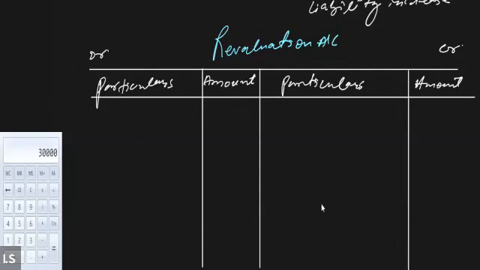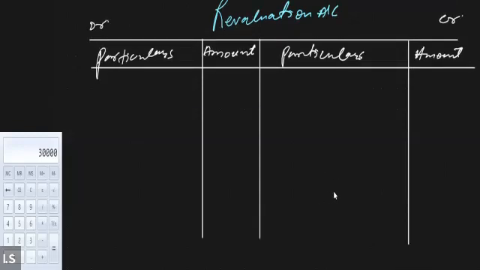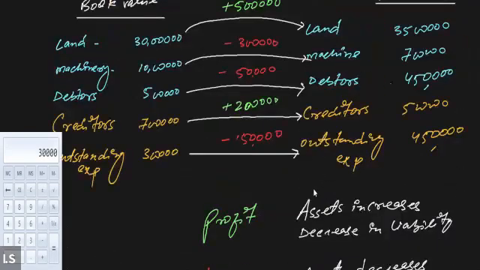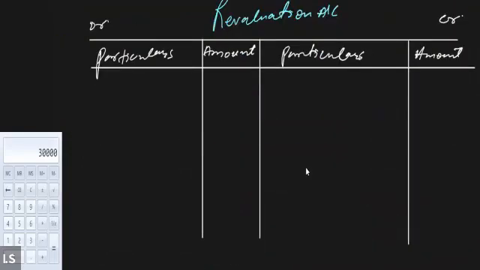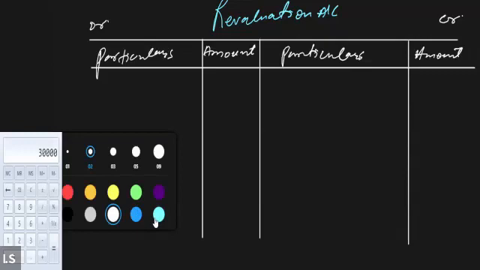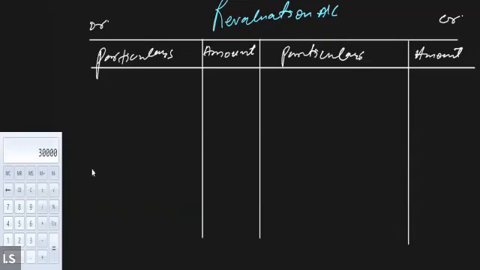Now listen to me carefully. The revaluation account is prepared to show the increase or decrease in the value of the assets. So whatever the increase or decrease, that is going to be reflected in the revaluation account. Now how are we going to show it? How will the increase or decrease in the value of the assets and liabilities be reflected in the revaluation account? So I'm going to explain that.